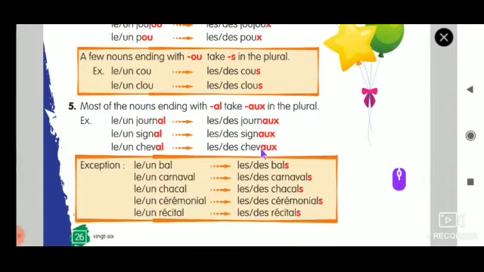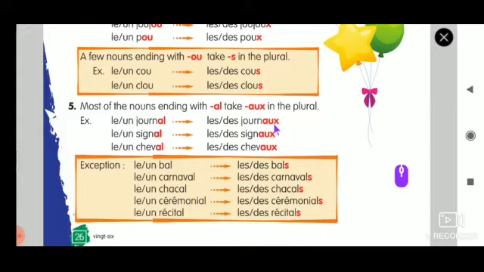Most of the nouns ending with AL take AUX in the plural. So le journal, un signal, un cheval. So whenever you see the ending as AL, the ending should be changed to AUX. So you have to take that AL and you have to add AUX.